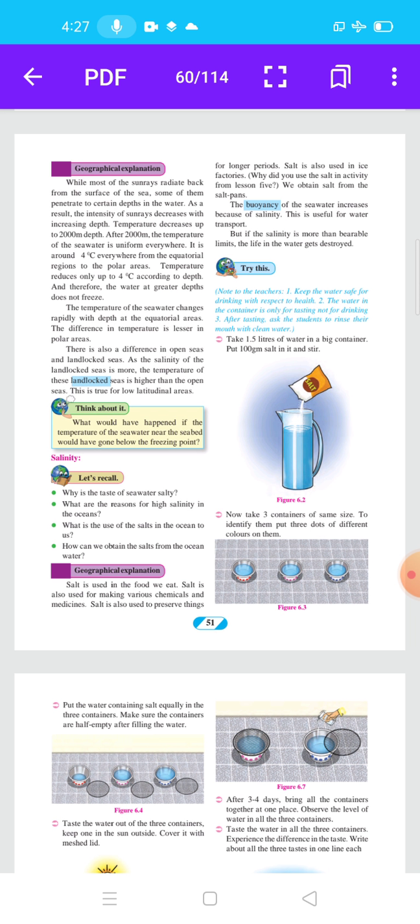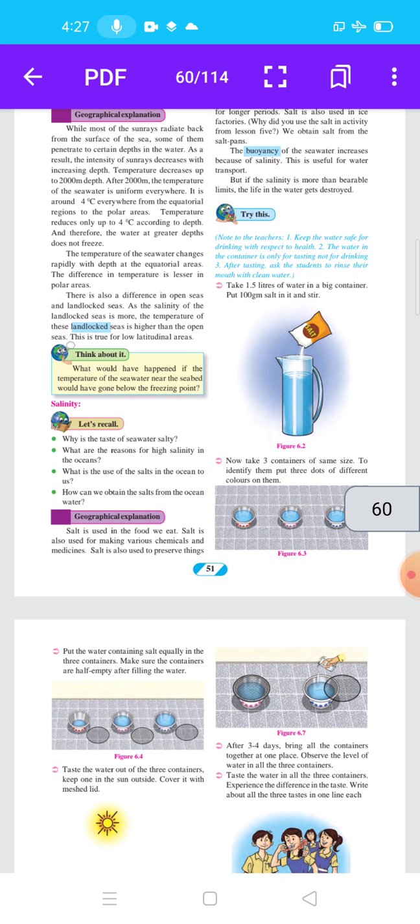Here is the experiment. Take 1.5 liters of water in a big container. See figure 6.2: 1.5 liters of water in a big container. Put 100 grams of salt in it, mix and stir. Now take 3 containers of the same size. To identify them, put 3 dots of different colors on them. Here, figure 6.3, 3 containers of the same size.